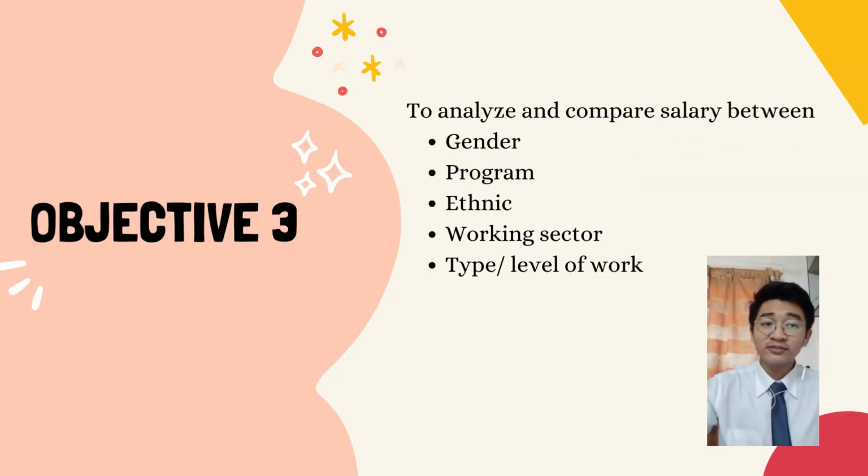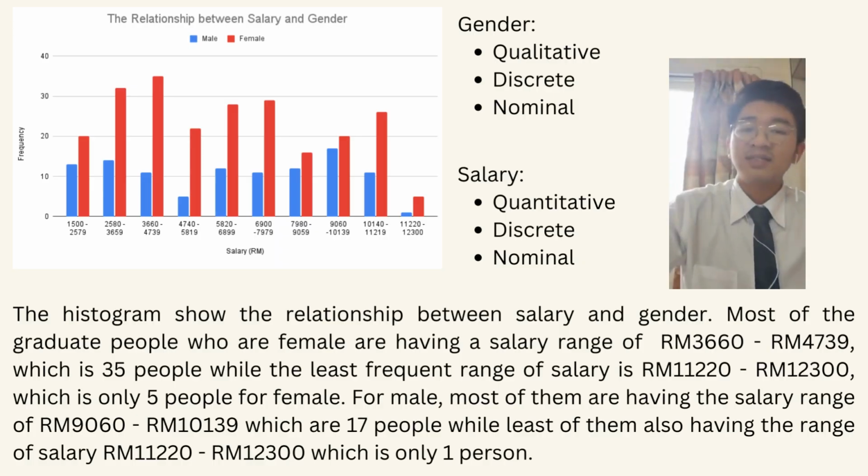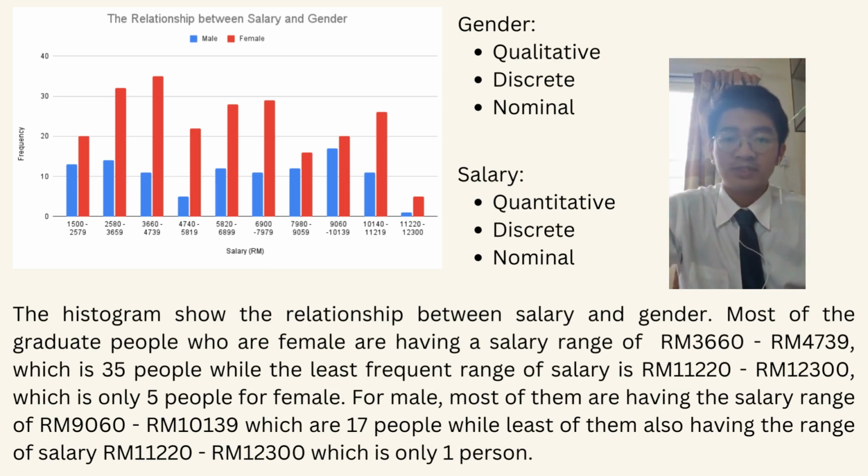Our third objective is to analyze and compare salary between gender, program, ethnic, working sector, and type or level of work. This histogram shows the relationship between salary and gender, while gender is qualitative, discrete, and nominal data, and salary is quantitative, discrete, and nominal data.